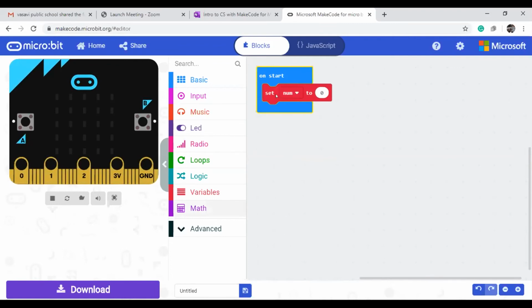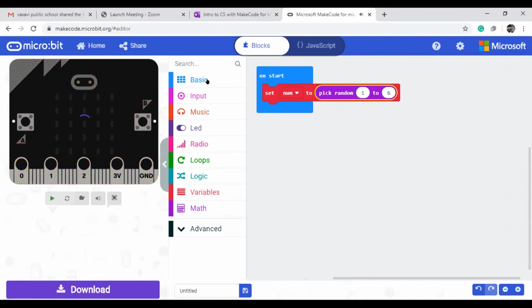There are so many math operations here. If you come down, pick random is there, you can take it. Here the pick random range is there, which range to which range you need. At present I'm doing this with a die. So first I will put 1, and here I will give the value 6. So 1 to 6 I give it.